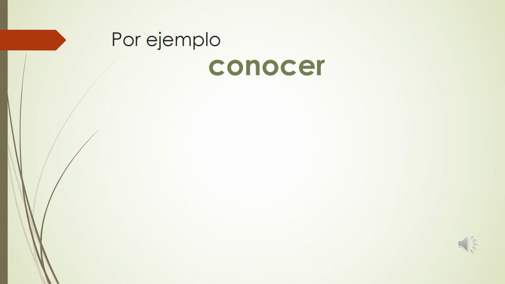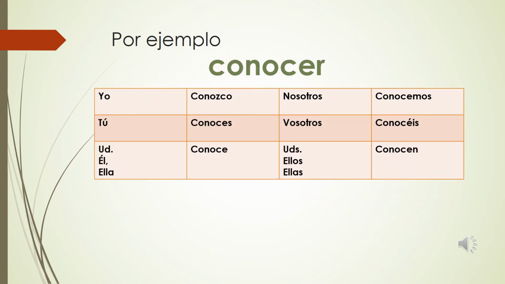For example, the verb conocer in the yo form becomes conozco. The C changes to a ZC because in the original verb, I have a vowel before the C of the CER ending. The rest of the forms are regular.